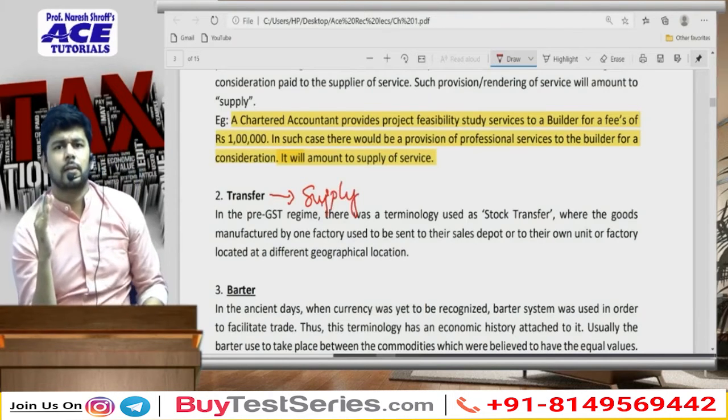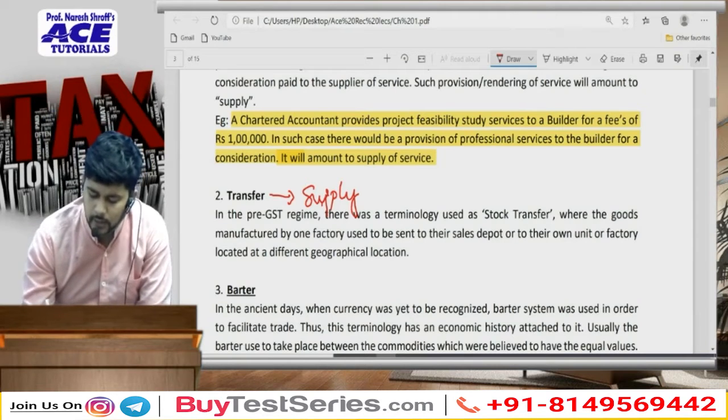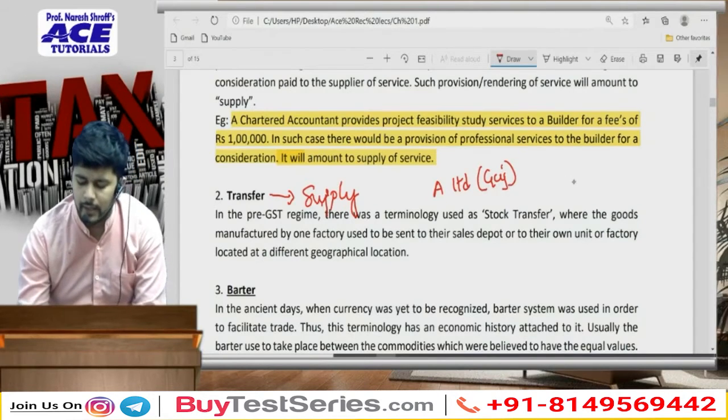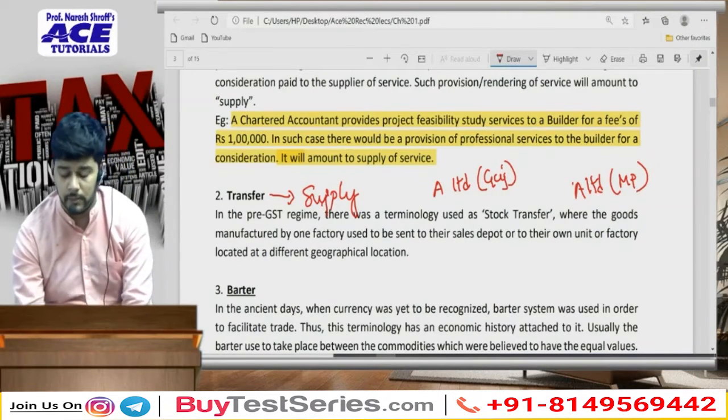Now what happens is, understand, let's say that there is A Limited which is having a factory in Gujarat, and again there is A Limited which is having a factory in Madhya Pradesh. Same company is having a factory in Gujarat and Madhya Pradesh.